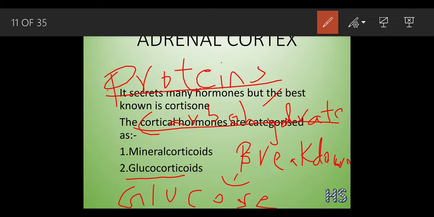So it was quite possible for Mahatma Gandhi to fast because he had a stored amount of proteins and carbohydrates inside his body. In times of need of glucose, the proteins and carbohydrates got broken down, and this breaking down helps in the formation of glucose. Okay, so it becomes very easy for fasting also.